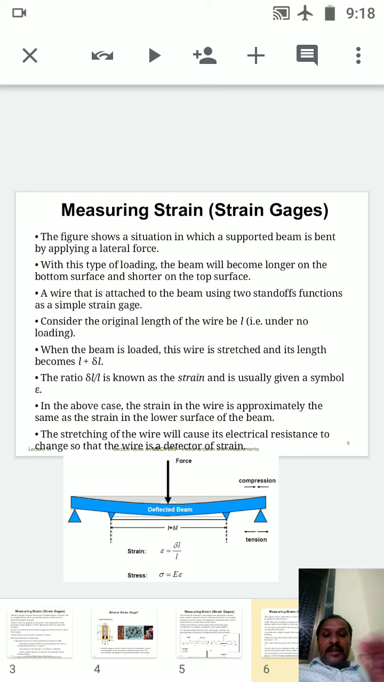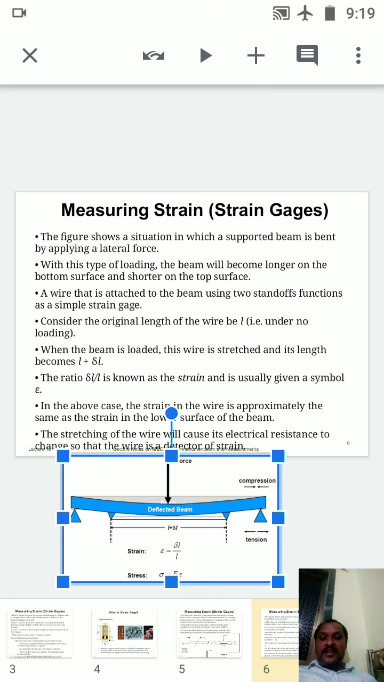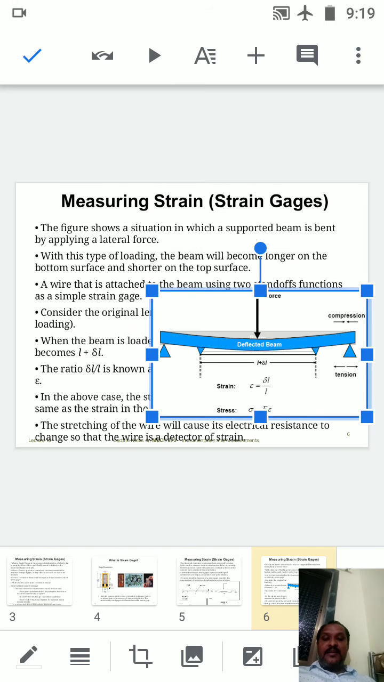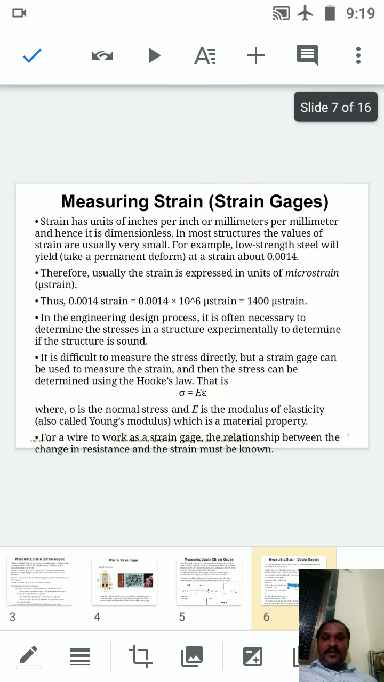L is your total length of the body. After applying the load, the body is going to bend in the downward direction, so there is a slight change in the length. That length we also have to calculate, that is L plus delta L. Delta L is the change in the length. The ratio delta L by L is known as strain and is usually given the symbol epsilon, as we discussed in the last slide. Clear? Can we go to the next one?